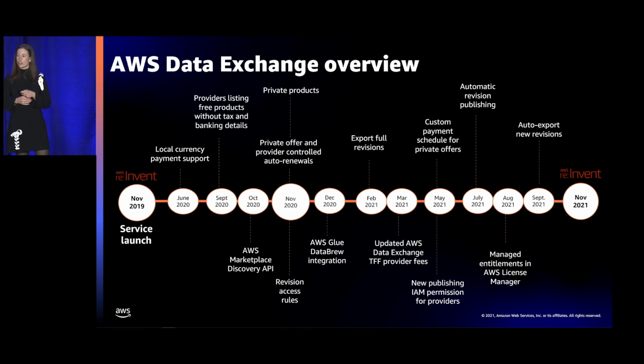So, AWS Data Exchange launched back in 2019. And since then, you can see from this slide and this timeline, the Data Exchange team has consistently launched features and made changes to the service in response to our customers' asks and our customers' needs. And you, as some current customers of AWS Data Exchange, hopefully a few future customers of AWS Data Exchange out here, you can expect that the AWS Data Exchange team will continue to listen to our customers and launch the features that you need. So with that, I'll bring Ricky, head of product for AWS Data Exchange, up on stage, and he'll do a deep dive on AWS Data Exchange for APIs, our newest feature on AWS Data Exchange.